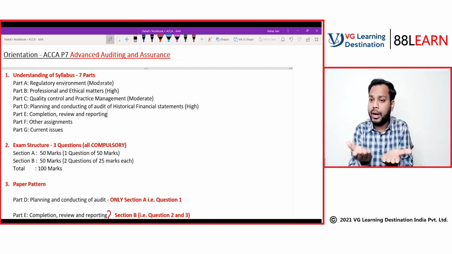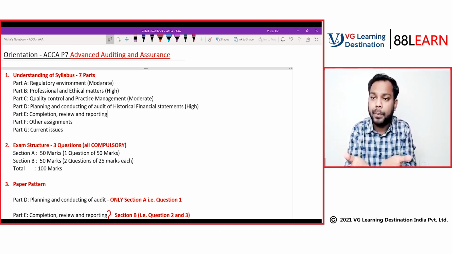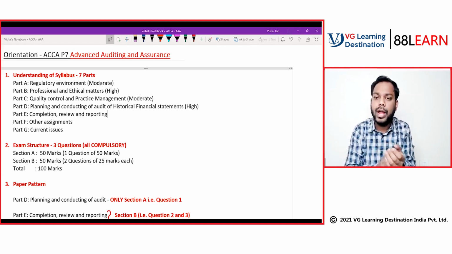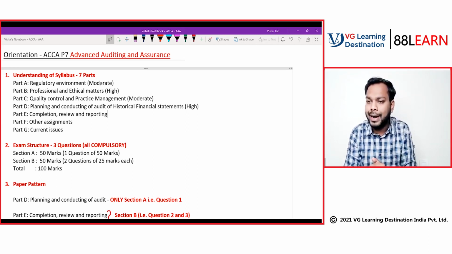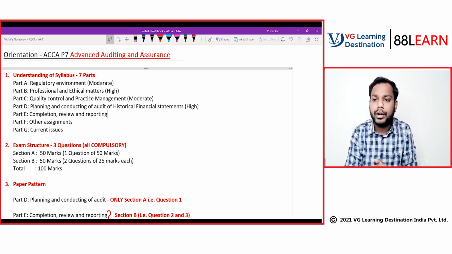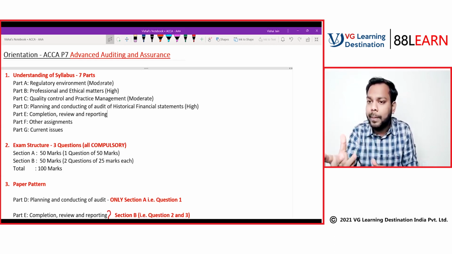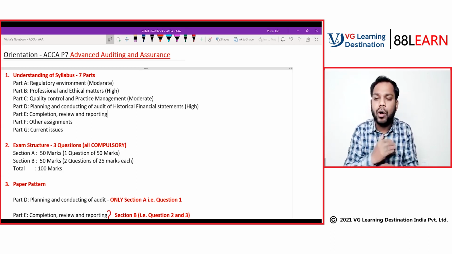While auditing, there might be a situation where it does not go according to the plan that we have made. Let's suppose we have scheduled that we'll complete the audit in 10 days, but while executing the work, we might find some issues in the client, and we might have to extend our audit work to more than 15 days. So there's a deviation from the plan. All the guidance for those things will be covered in part D.